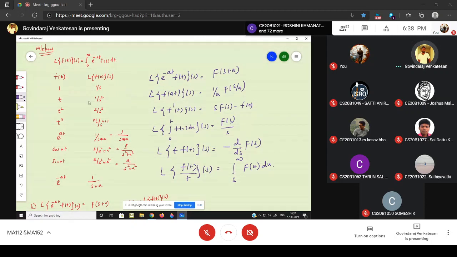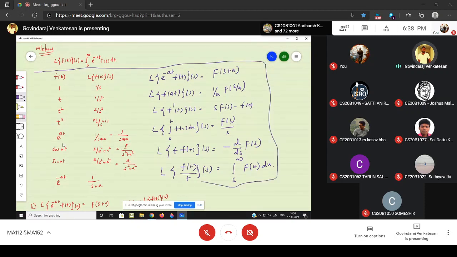On the left hand side, what is the Laplace transform of 1, t square, t power n, e power plus at, e power minus at, and what is cos at and what is sin at? So this is all about the formulas of Laplace transform. If you want to solve Laplace transforms, you should know all these formulas. Once you know all these formulas, you are strong in Laplace transform.